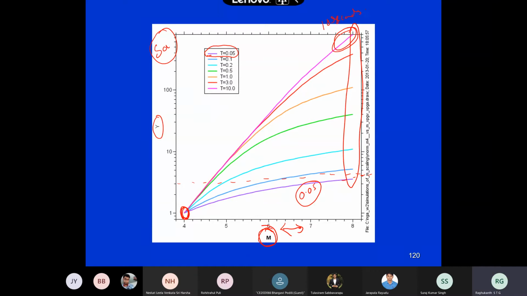As magnitude jumps from 4 to 8, how much does the spectral acceleration change? For magnitude 4 it was 1 unit. Now what is happening? It jumps by how much? 1000 times, actually.